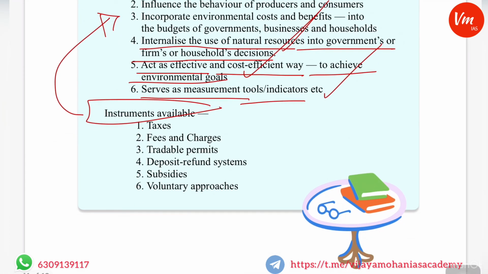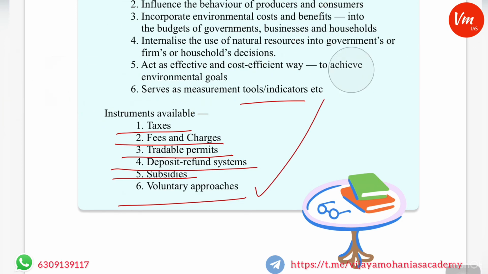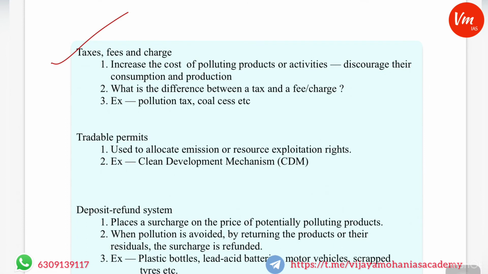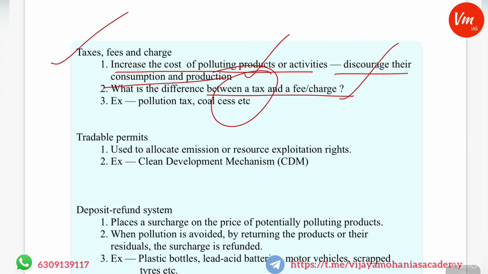What are the instruments available? Taxes, fees and charges, tradable permits, deposit refund systems, subsidies, and voluntary approaches. I'll tell you briefly about these. First, taxes, fees and charges. They increase the cost of polluting products or activities and discourage their consumption and production. There is a particular difference between a tax and a fee or charge: for a tax you should not expect any return benefit, but as far as a fee or charge is concerned, you can expect a benefit, and only then will you pay it. That is the basic difference.